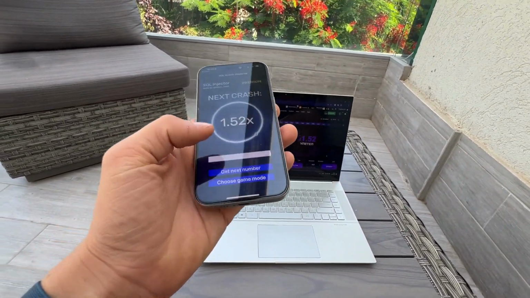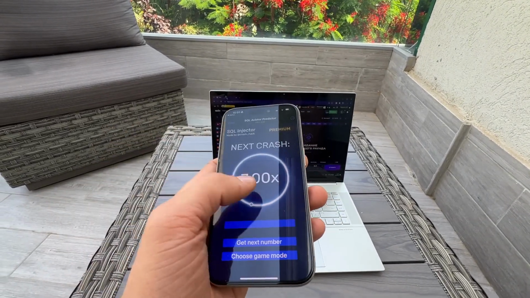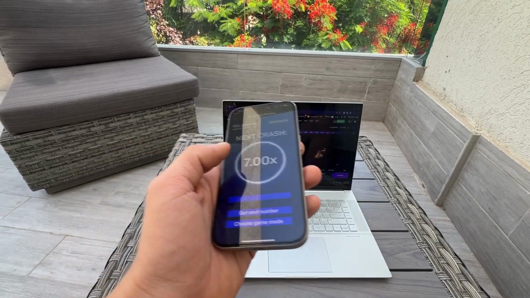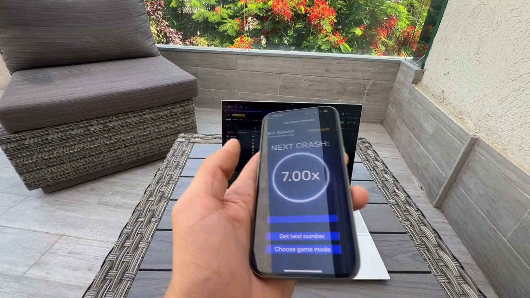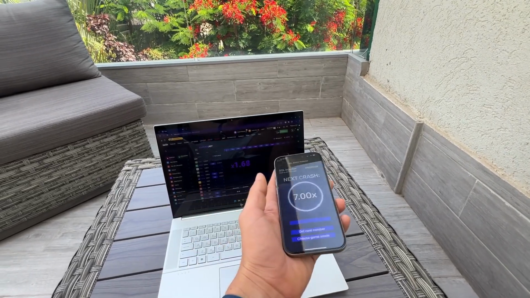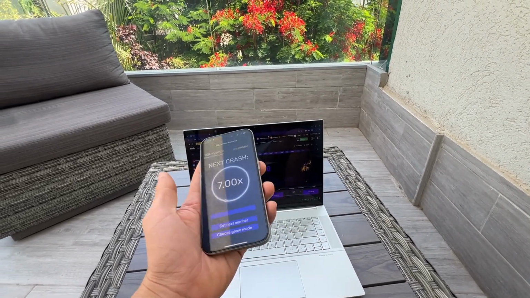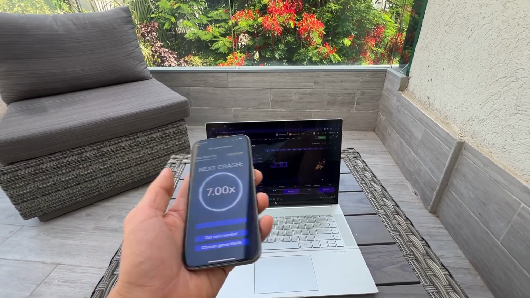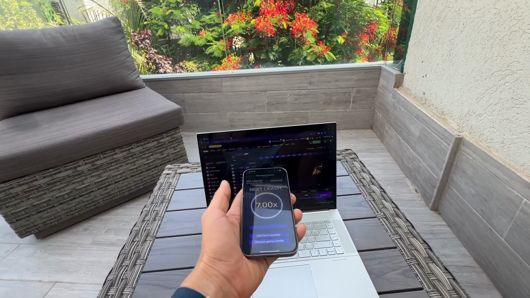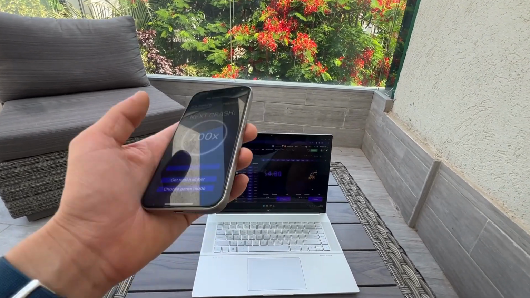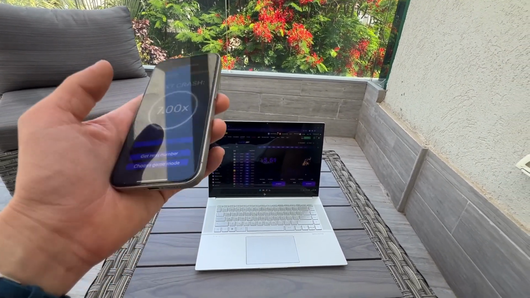So basically you just press the numbers, you check the coefficient. For now you can see this is a very good coefficient, 7x. This is really crazy coefficient. So just to avoid suspicion, you can know the number. You can put like 10 bucks on 5x. You can withdraw 50 bucks, guys. So this is very good money. You can see 7x. You can know this crash is good number, and you will not lose any money, guys. You will only gain money, and you gain wealth, guys. It's just a very good business.